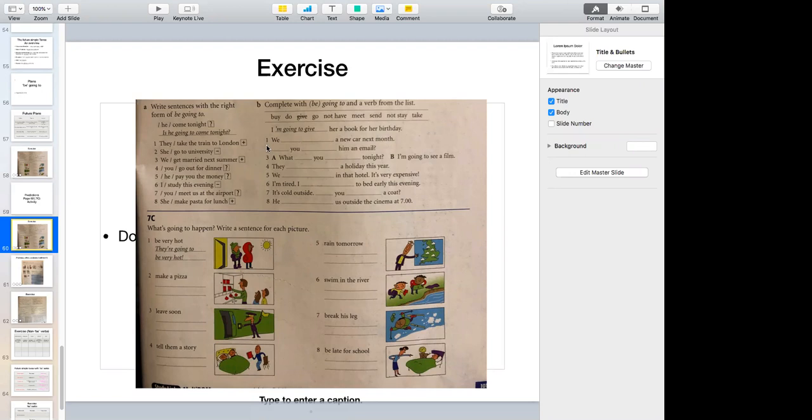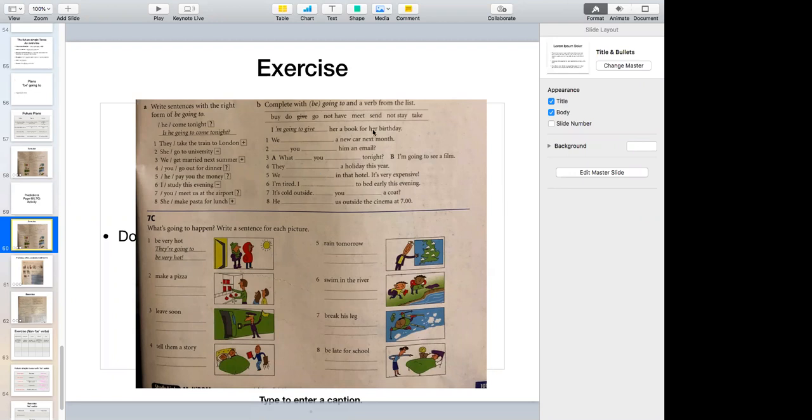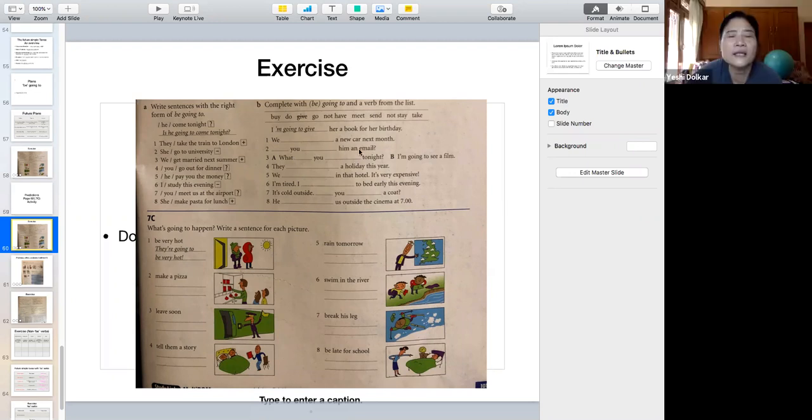All right. Number one is done. We are going to buy a new car next month. We are going to buy a new car next month. That's right. Number two, it's a question. Are you going to send him an email? Are you going to send him an email? That's right. Send him an email.